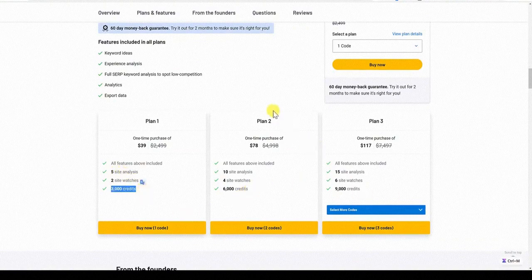So check this out. You can get into this tool for $39 on plan 1, plan 2 is $78, plan 3 is $117, and then it goes all the way up to 10 codes all in at $390. You usually don't see these tools going more than $400 on the all in, and so they stayed true to that. $390 all in, and you're going to get 30,000. Let's just look at it from a keyword research perspective. You're going to be able to get 30,000 keywords for as long as the software exists. So if the tool's great and you already pay for Lowfruits or a tool like that, then this might be a really good offer for you.